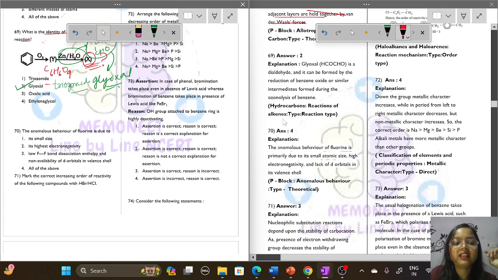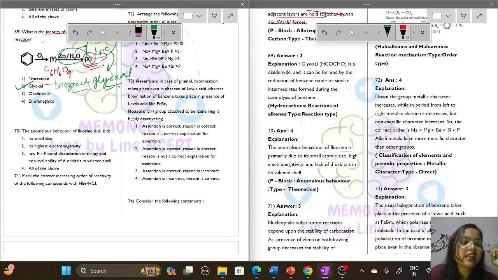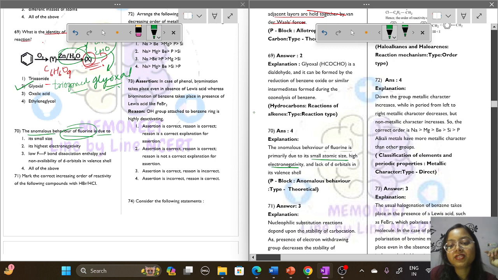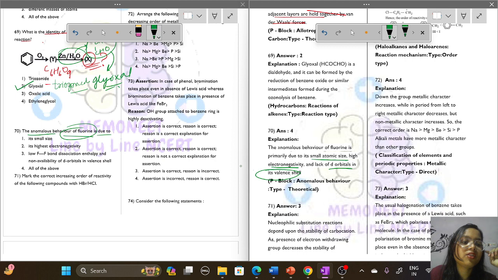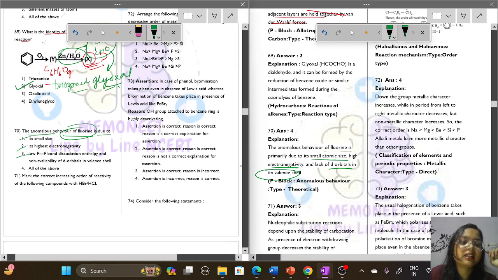Question number 70. The anomalous behavior of fluorine is due to... why does fluorine show anomalous behavior? It is because of its small size, its high electronegativity, and lack of d electrons in its valence shell. These 3 options are there, so all 3 are correct and option 4 will be the correct option here.